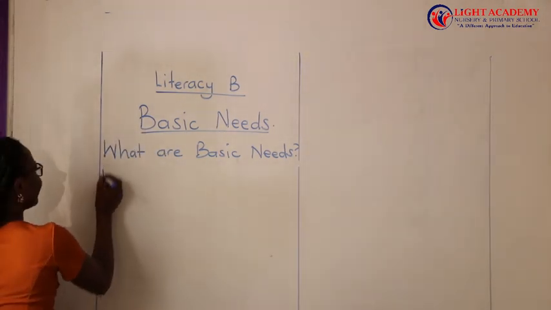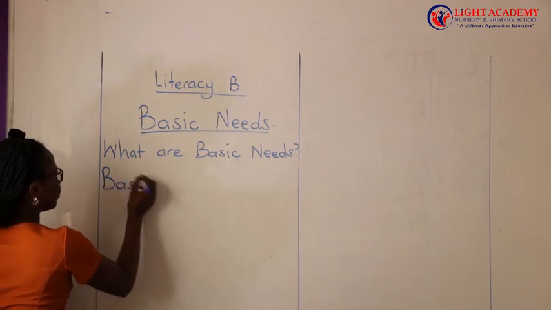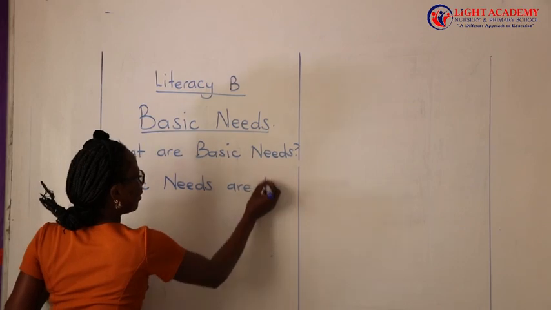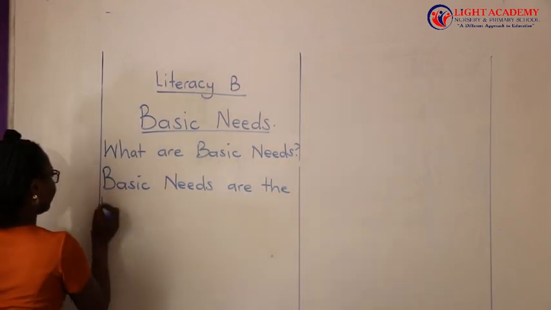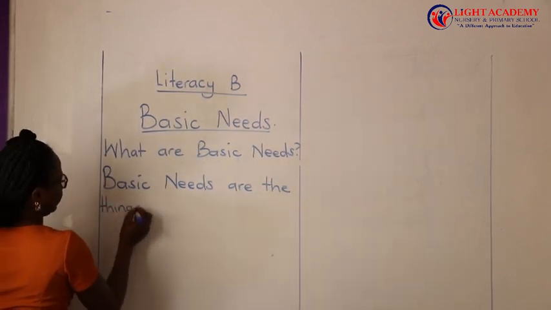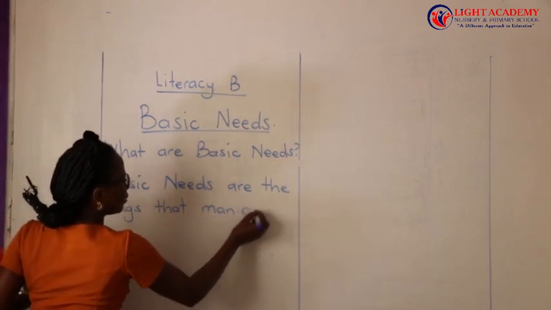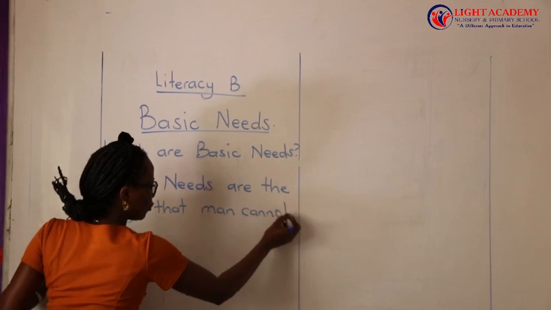So, we have said basic needs are the things that man cannot live without.